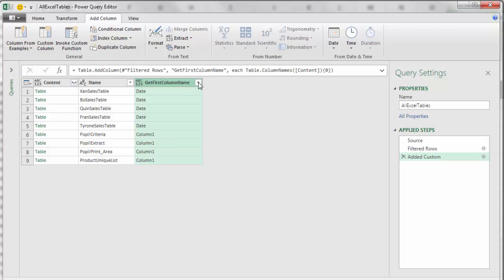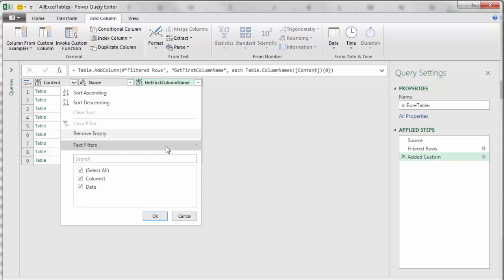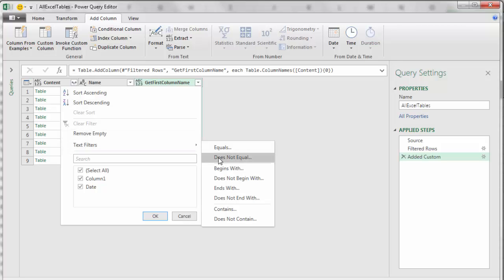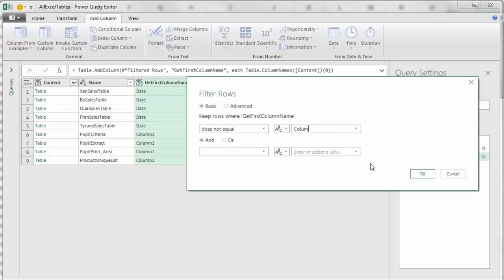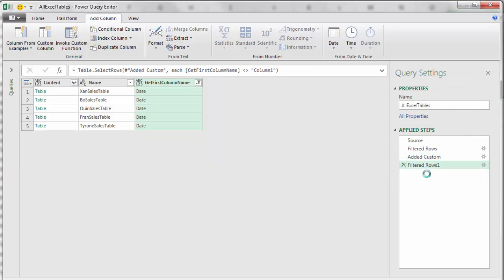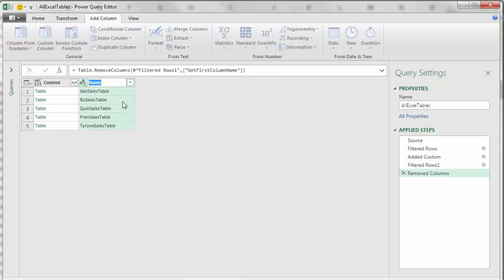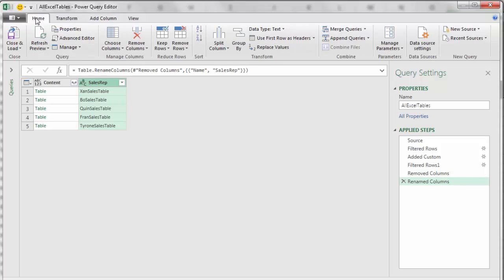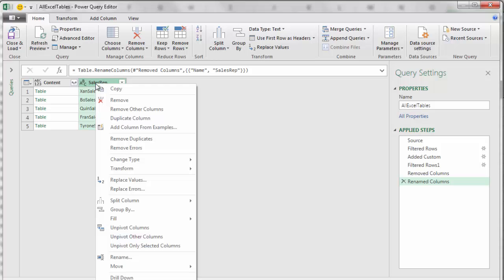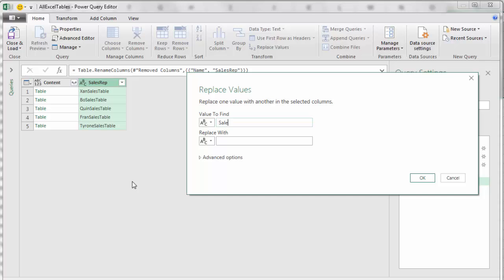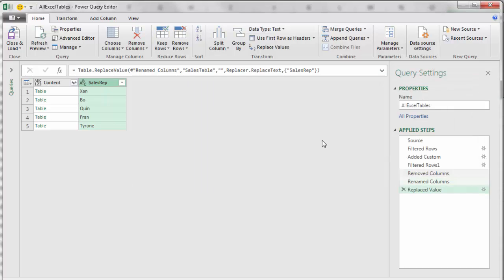These column 1s, I'm simply going to click the filter, text filters, does not equal column 1. Click OK. Now we do not need this column, so I'm going to right-click remove. I want to double-click and call this SalesRep and enter. I want to either go up to Home, Replace, or right-click Replace values. Sales table. Sales table. Replace with nothing. Click OK.